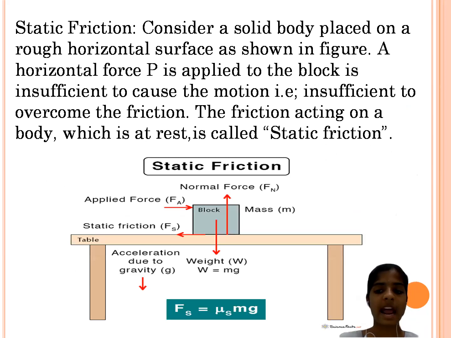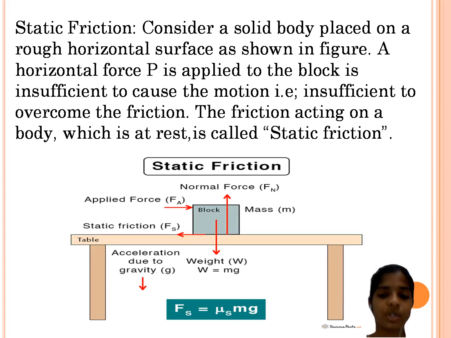Coming to the next slide, static friction. Consider a solid body placed on a rough horizontal surface as shown in the figure. A horizontal force P is applied to the block but is insufficient to cause motion, that is, insufficient to overcome the friction. The friction acting on a body which is at rest is called static friction.